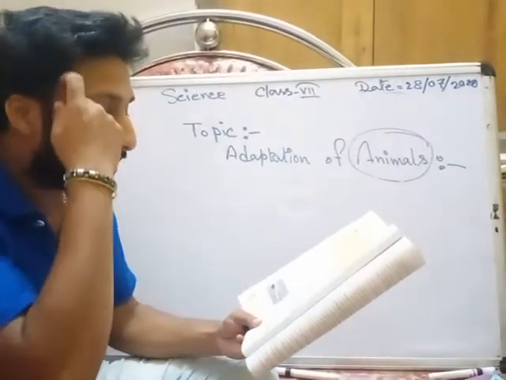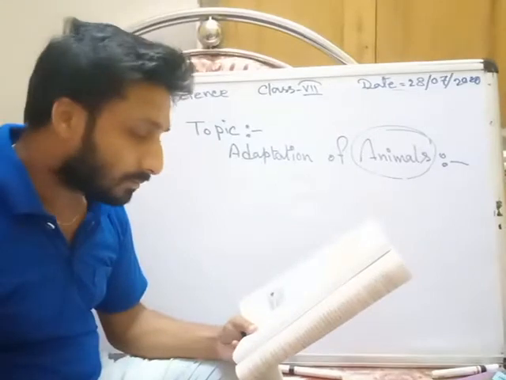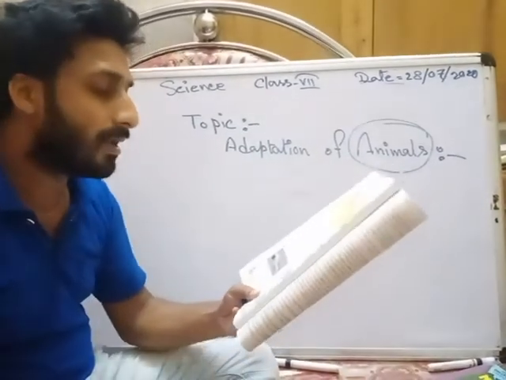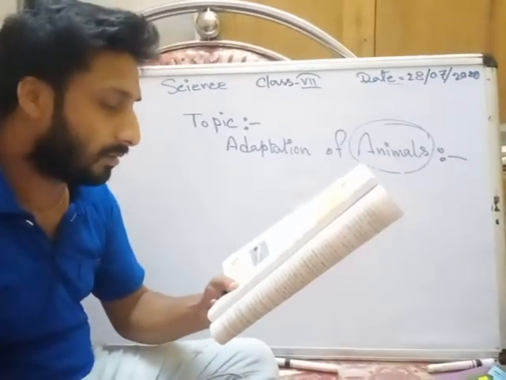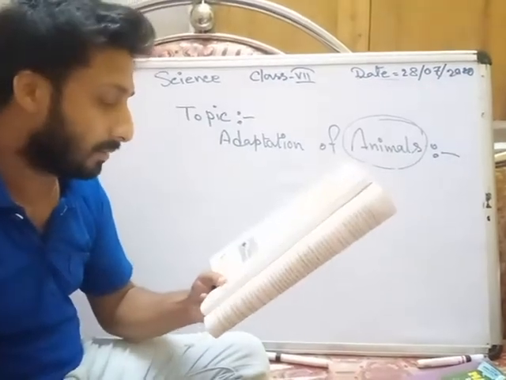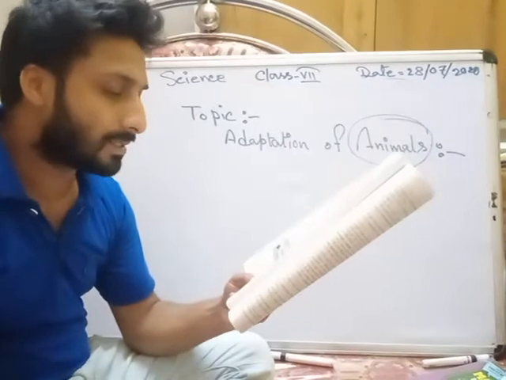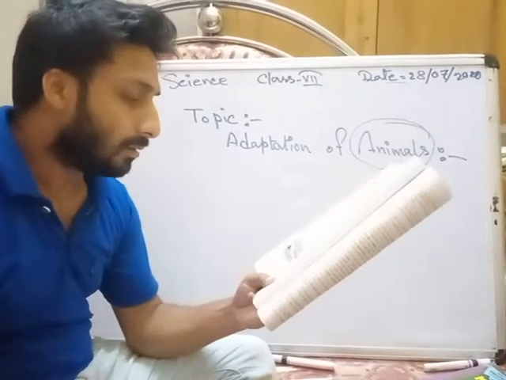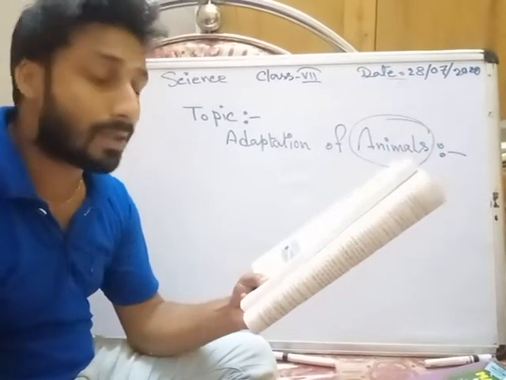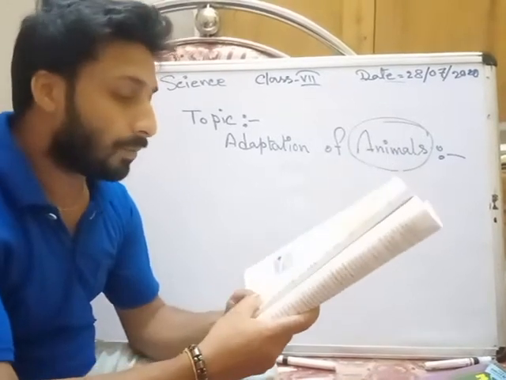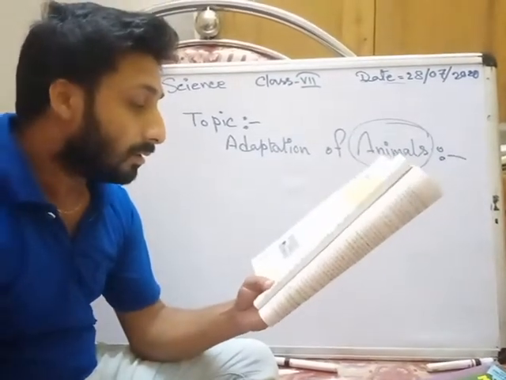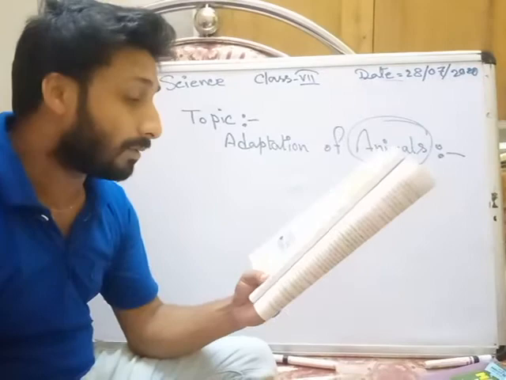They survive in extreme cold weather because of their thick layers of fur. Like this, there are so many characteristics to protect them in tough situations.